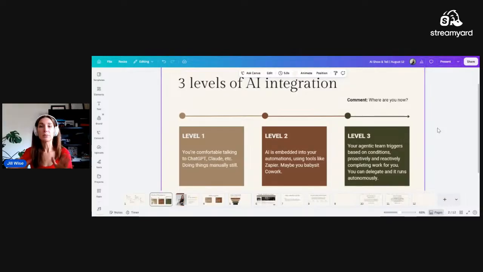Level 3 is when you have an agentic team, and that is going to trigger based on conditions. It is proactive, it is reactive, it's completing work for you in the spaces that you work, and you can delegate to it, and it runs truly autonomously. So that is the level that we want to get you up to. If you're watching the replay, then tell me what level you're at right now and where you would like to be over the next few weeks and months, and what that looks like for you, because it's really important to know where we are going.